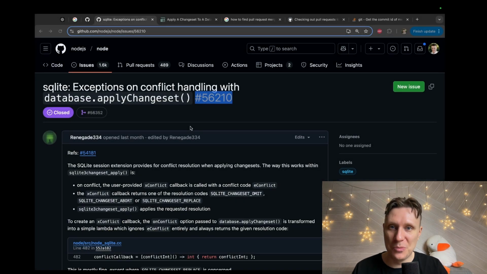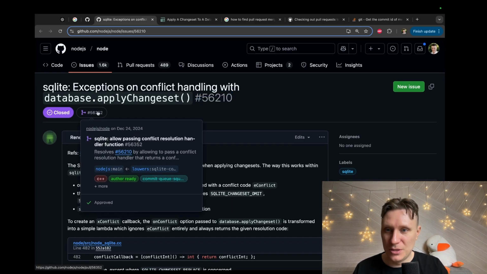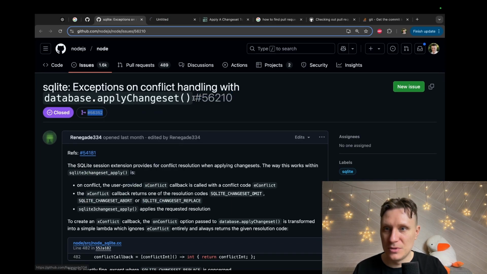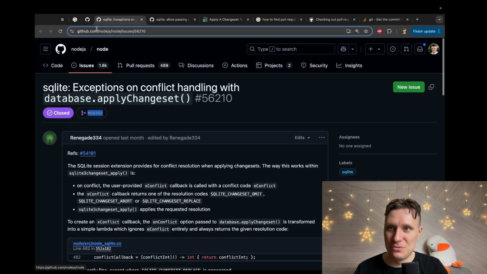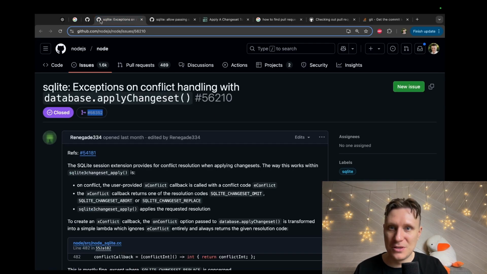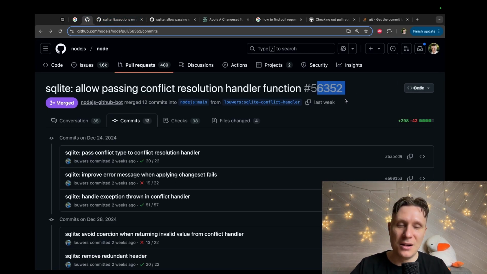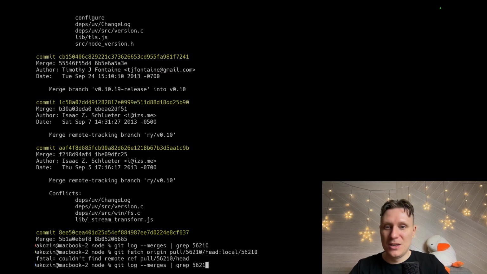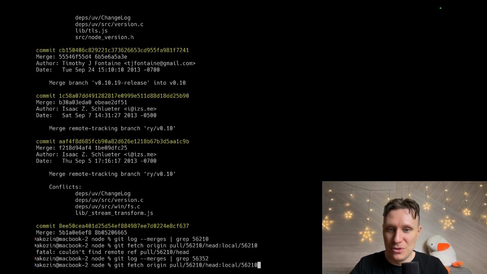This doesn't help me. Hold on a second. What is this? Because this is not the pull request. This is an issue. Holy moly! This is the pull request. I think I know why it couldn't find the thing: I thought I found my pull request, but I actually found an issue.